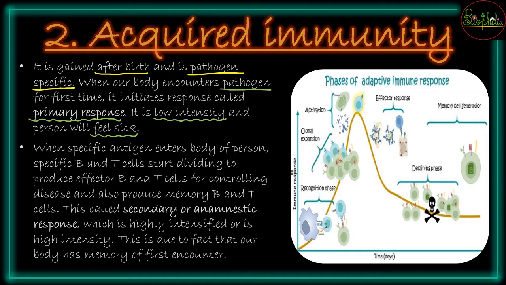So the person of primary response will feel sick, but जब same antigen enter करेगा into the same person's body, so that time what will be happening, the specific B and T cells will be working. So वो क्या बात हो गई, आपको same question paper वापस दे दिया गया to solve. During that time what will happen, your memory cells are going to help you. So these memory B and T cells are going to come into function, और जब भी आप same question paper देखोगे, there will be much more confident attack.